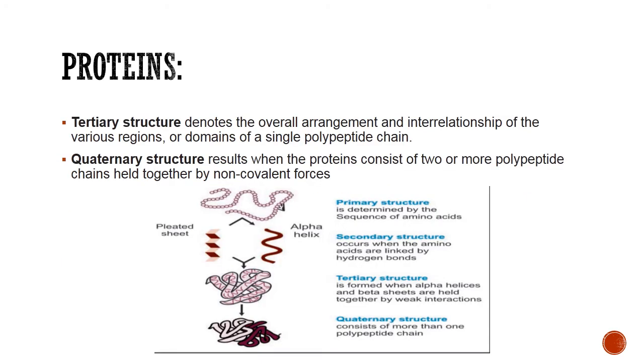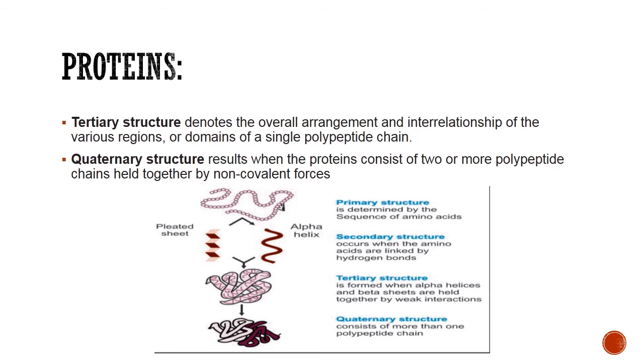Now, the tertiary structure. The tertiary structure denotes the overall arrangement and interrelationship of the various regions or domains of a single polypeptide chain. That means other than the peptide bond and hydrogen bond, the van der Waals interactions and electrostatic interactions also come into play in the organization of tertiary structure of proteins.